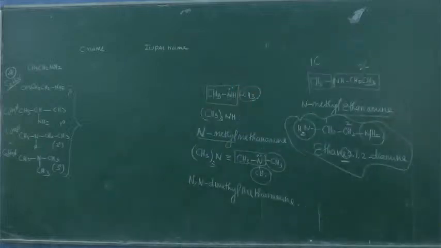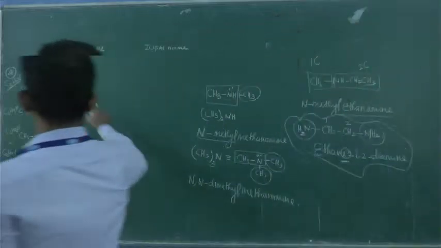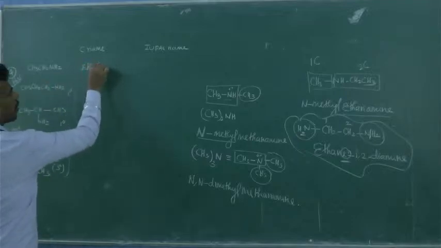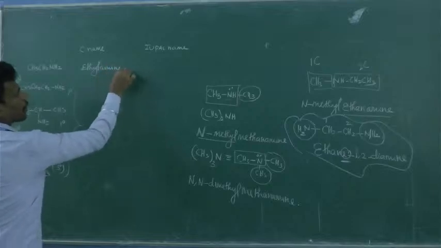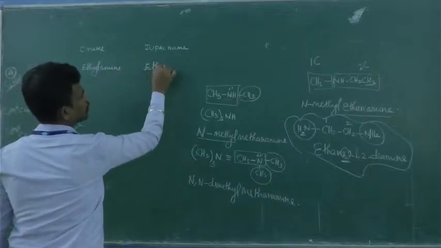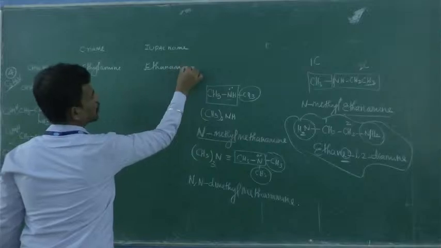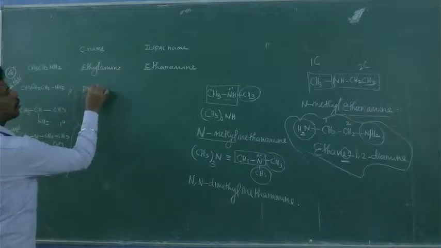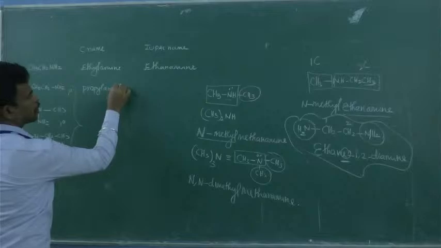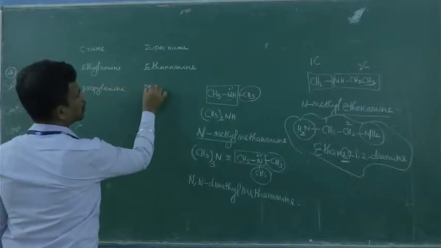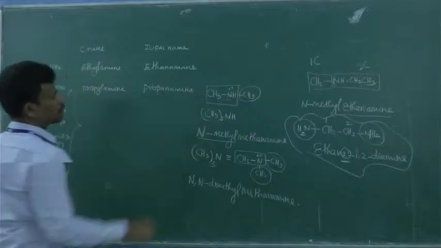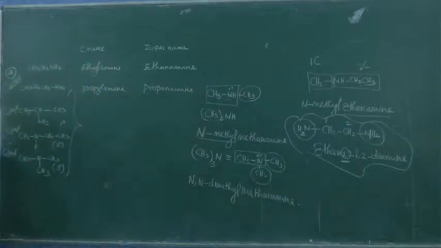Okay, first one, what is the name? It is going to be ethylamine. Already we have discussed. The common name is going to be ethylamine. In this case, it is going to be ethanamine. What is the name of this one? You just fill this in. It is going to be propylamine. This is propanamine. Is it clear?